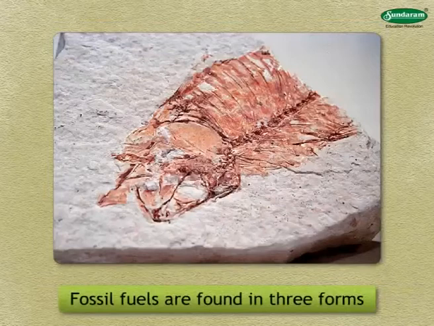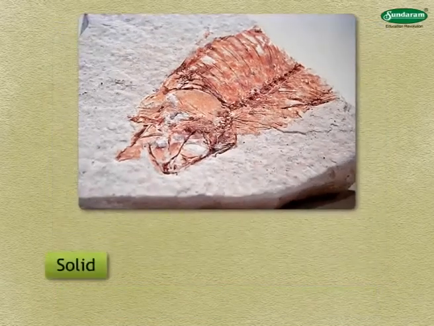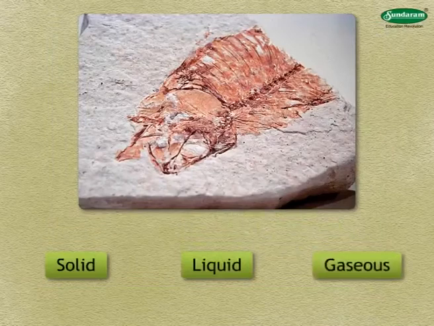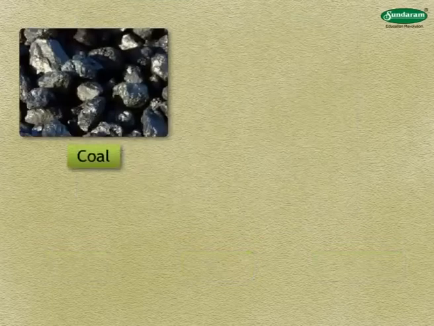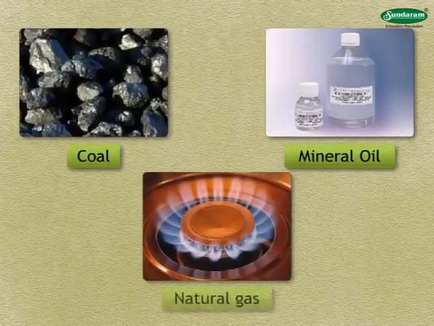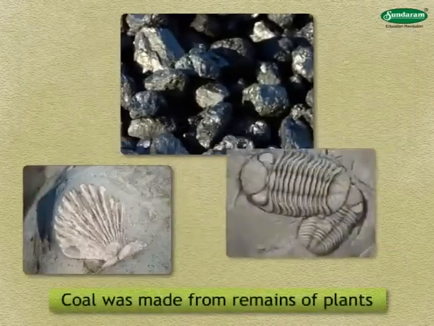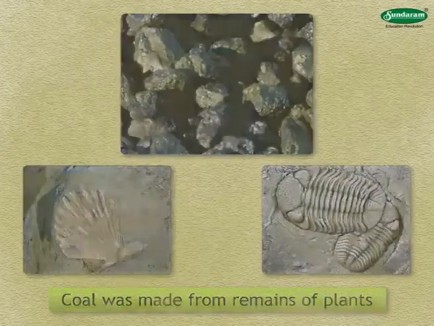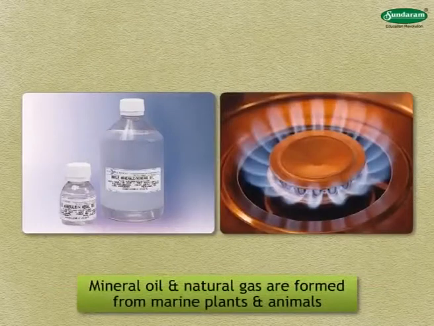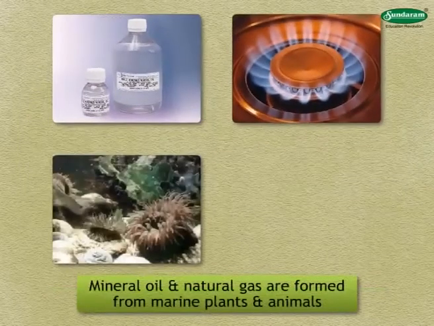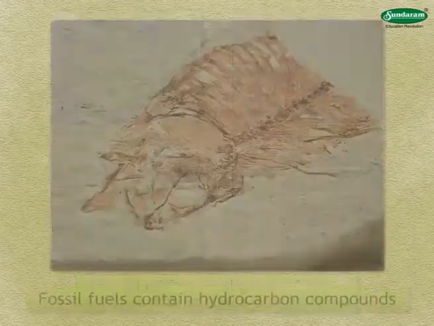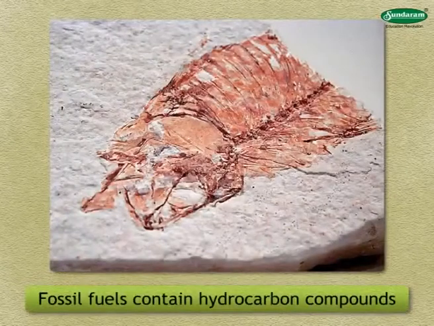Fossil fuels are found in three forms: solid, liquid, and gaseous in the bowels of the earth. These fuels include coal, mineral oil, and natural gas. Scientists believe that coal was made from remains of plants. Mineral oil and natural gas are formed from marine plants and animals. All fossil fuels contain hydrocarbon compounds.